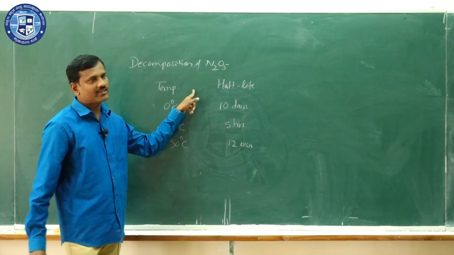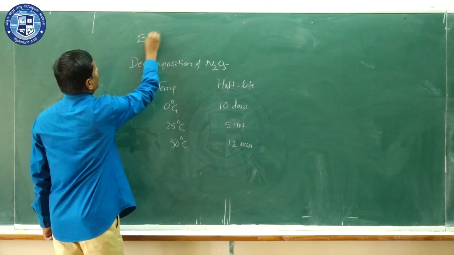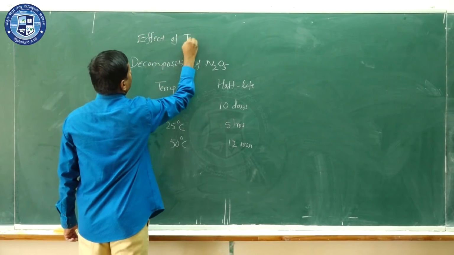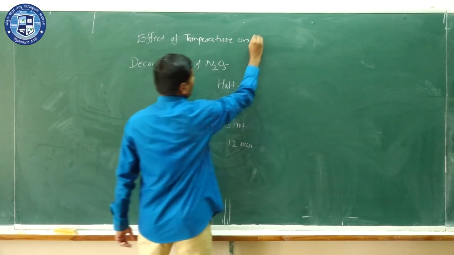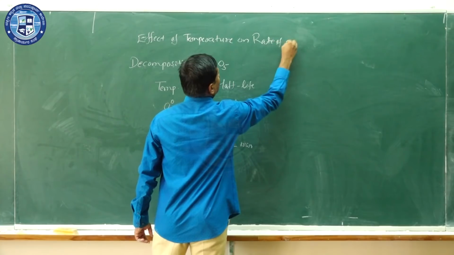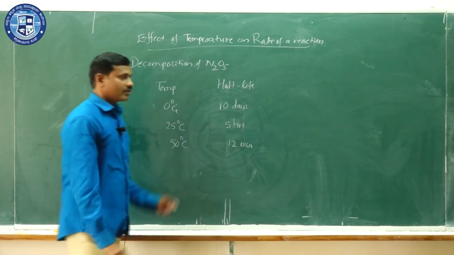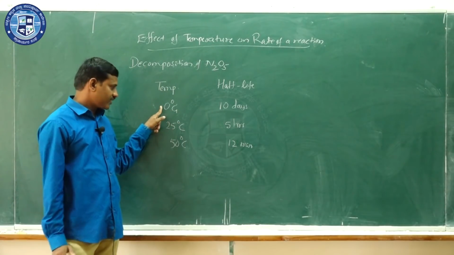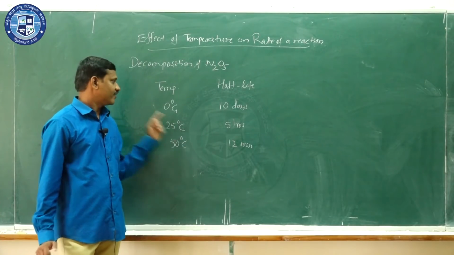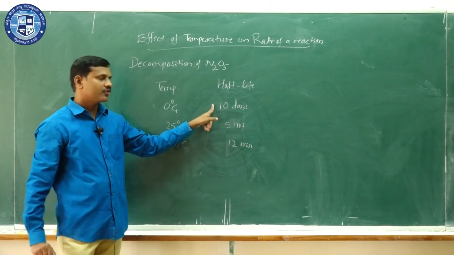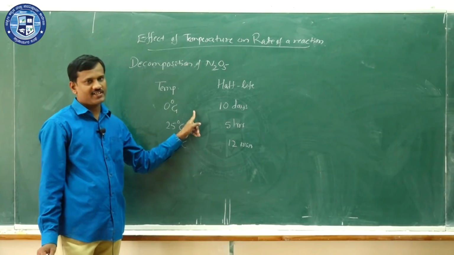So from this you can have a clear idea about the effect of temperature on the rate of a reaction. Now observe: as the temperature increases, the rate of decomposition also increases. If the temperature is less, the decomposition is less, that means it takes more time, and if the temperature is high, it takes less time.